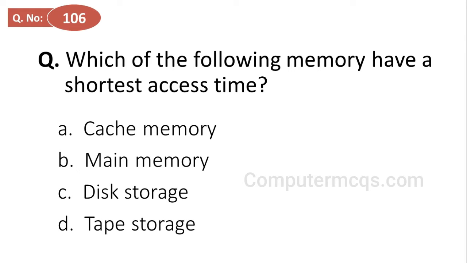Which of the following memory has the shortest access time? Options are cache memory, main memory, disk storage and tape storage. And the correct answer is option A, cache memory.